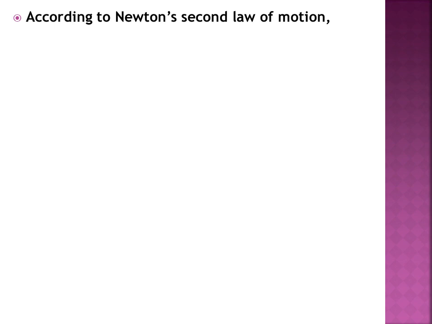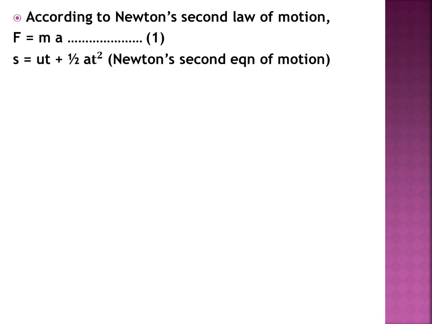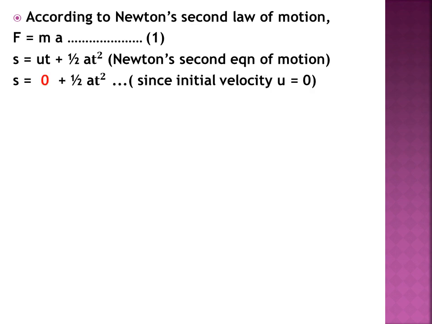According to Newton's second law of motion, we can write F = ma. So this becomes our equation 1. Now, s = ut + 1/2 at². This we have taken from Newton's second equation of motion, which we have studied in the first chapter, that is laws of motion. Now here we know that initial velocity u is equal to 0. So we can write s = 0 + 1/2 at². So our s will become 1/2 at². This is our second equation.